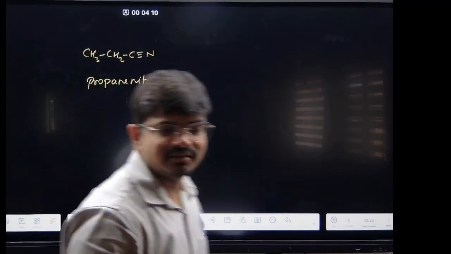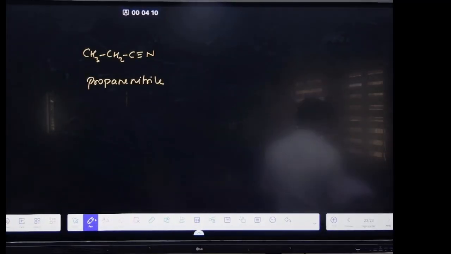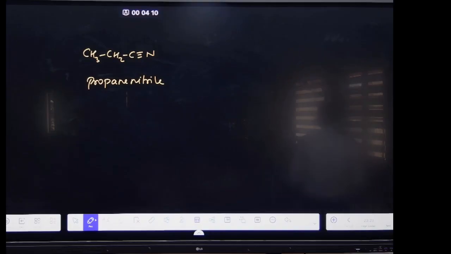You have to synthesize this compound, right? How will it be formed? Which option? Ethyl bromide plus alcoholic KCN.